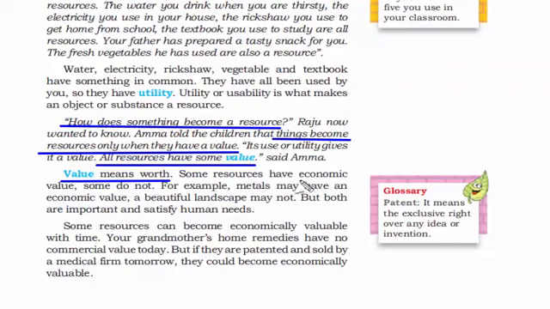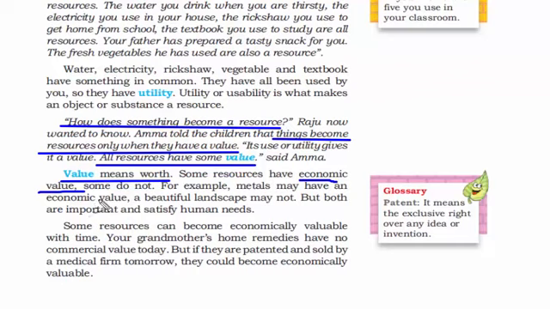Now, as we said, all resources have some value, but some resources have economic value and some do not. The meaning of economic value is if it is useful to a country's economy, GDP. Because if you're not productive and not part of that big chain of making and circulating money, then you are not adding any economic value to the country. When you work, you pay taxes. You use that money to buy things and feed yourself. So all the money that is going out from your salary is adding to the economic value of the country. On the other hand, if you're unemployed, then you cannot earn money, you cannot spend money. Therefore, you are not of any economic value. So this was a high-end example from myself.